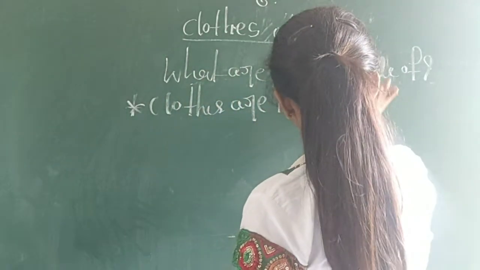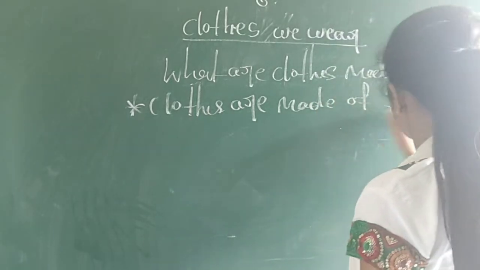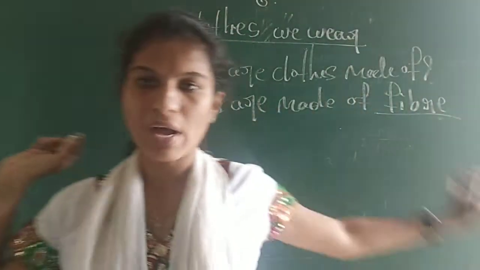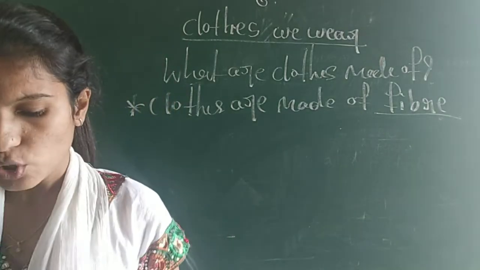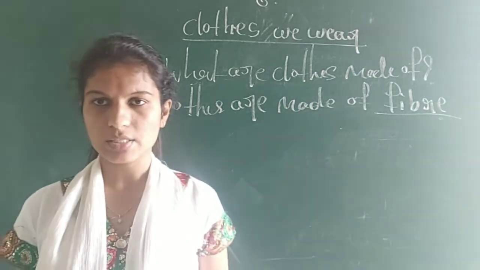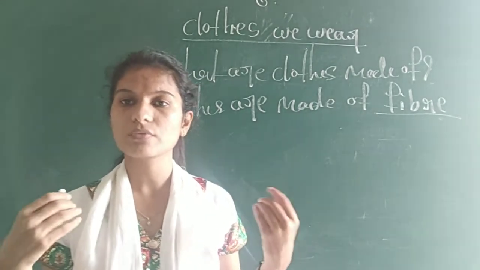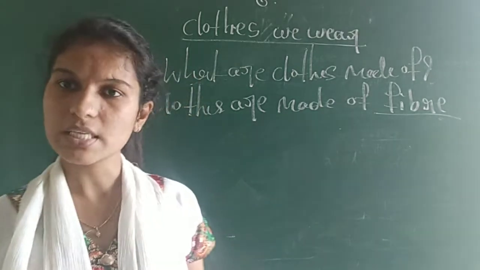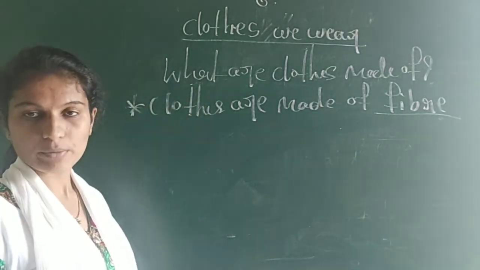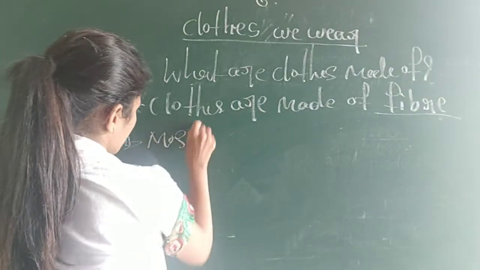Most of the fiber we use comes from plants and animals.